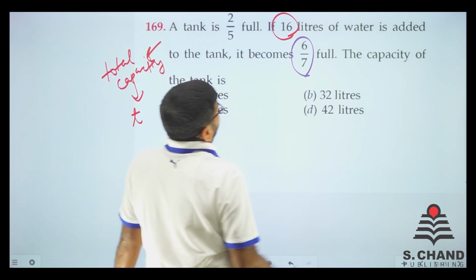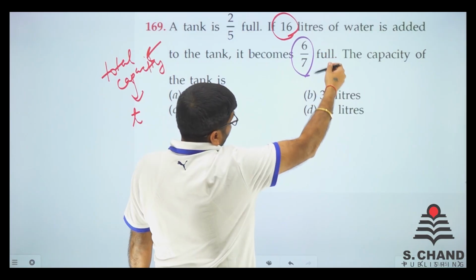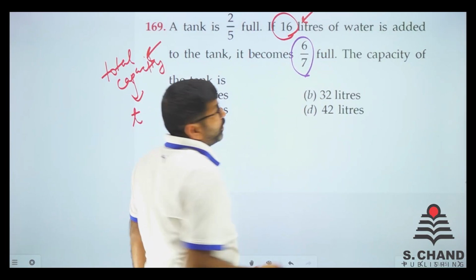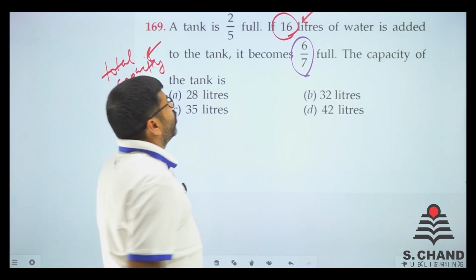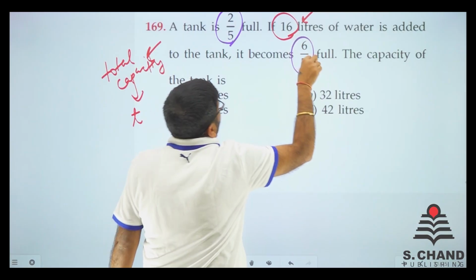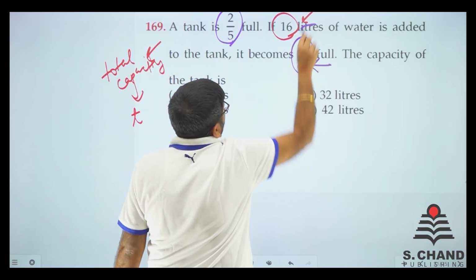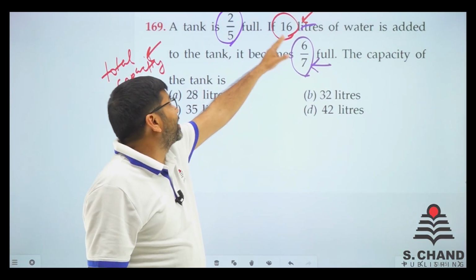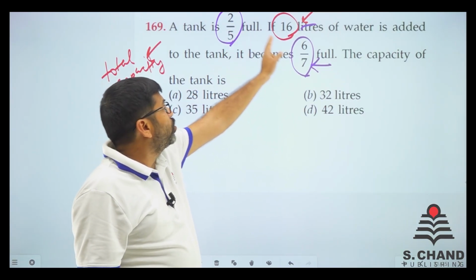So we know that 6 by 7 was full after 2 by 5, when we filled it with 16 liters. So when you subtract this part from this part, you will get 16 liters, because that is the only thing you have added to get this.